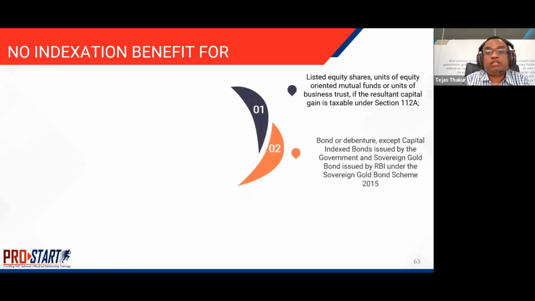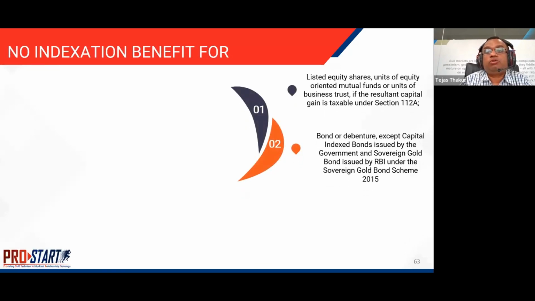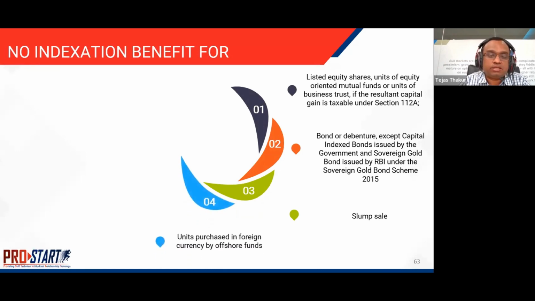No indexation benefit is available if it's a listed equity share, units of equity-oriented mutual funds, or units of a business trust, if the resultant gain is under capital gains. So for long-term capital gains, the indexation benefit is available except for listed equity shares and equity-oriented mutual funds, and bonds or debentures except capital index bonds issued by the government and sovereign gold bonds. In a slump sale of a business, if it results in a capital gain, there is no indexation benefit available to the assessee.